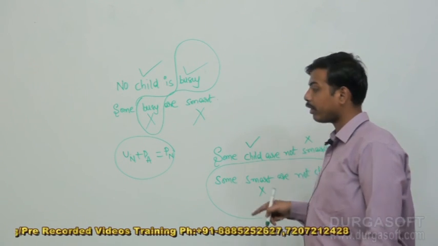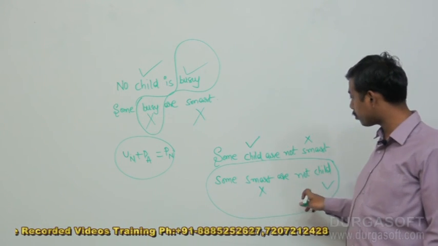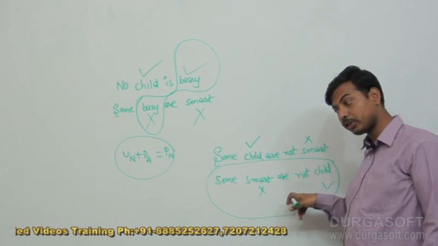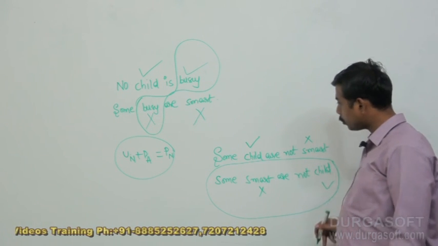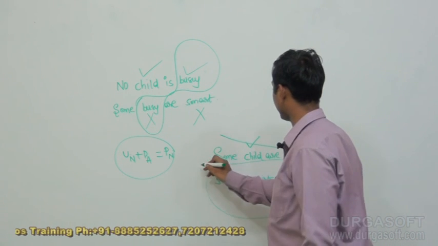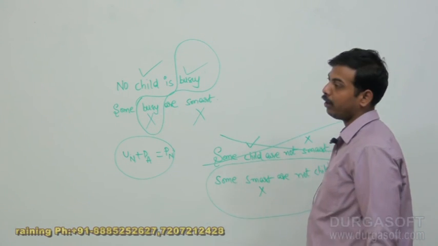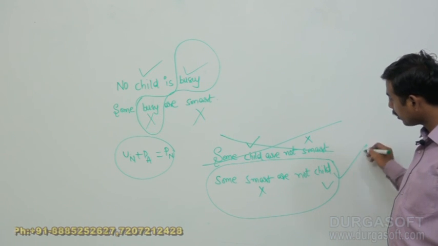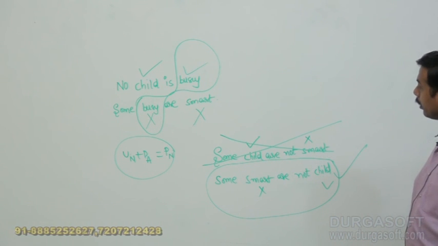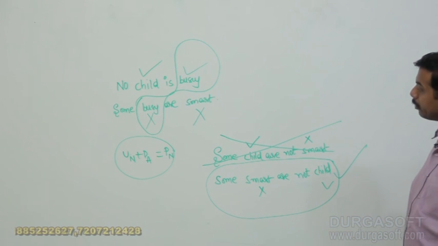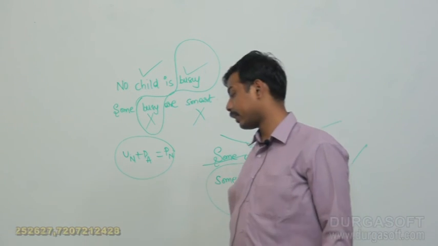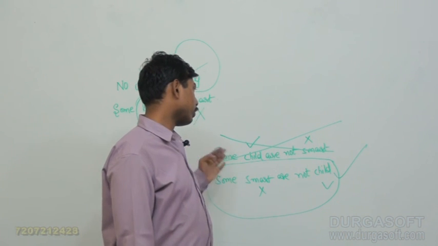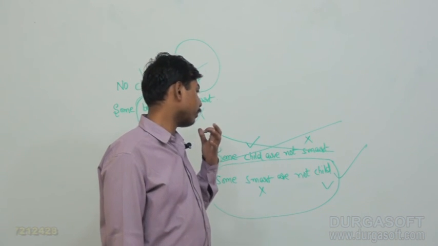Because the second one is satisfying the distribution process of a particular negative. The first one is not satisfying the distribution process of a particular negative. That is the reason the second one is the right conclusion. Let us put attention on this. The second one should be the right conclusion. The first one is not right because it is not satisfying the distribution process of particular negative. All right.